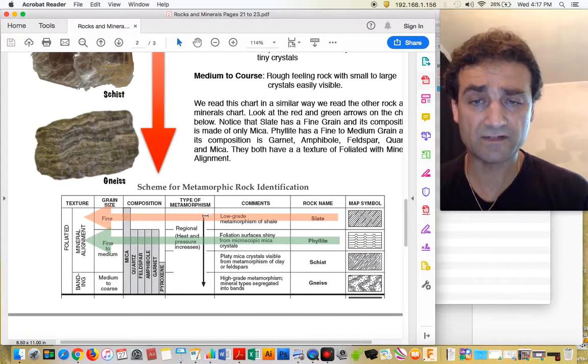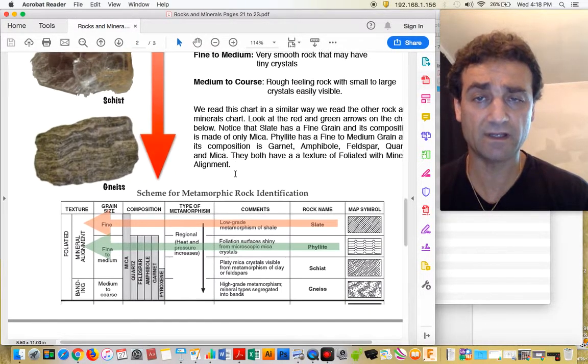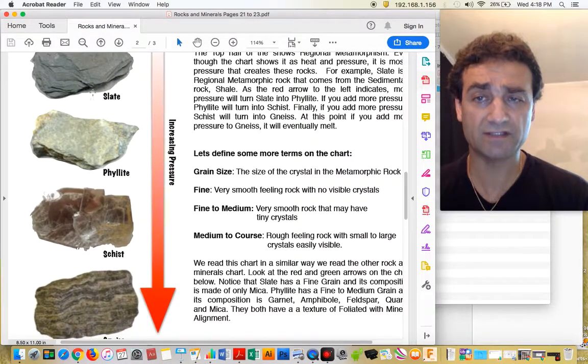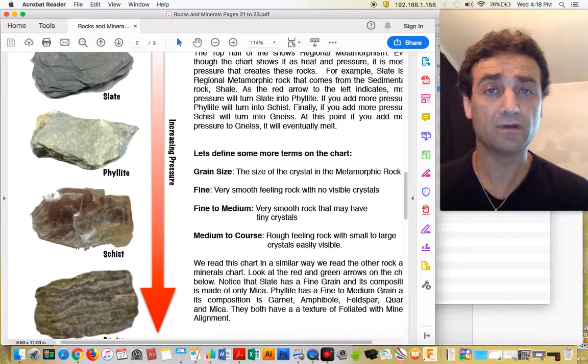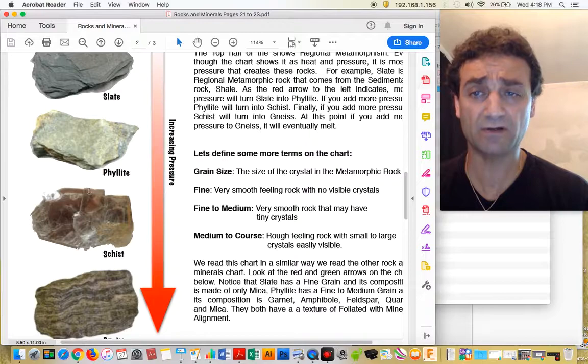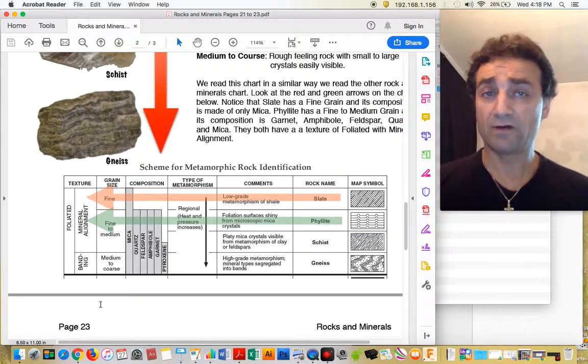And notice how this arrow goes down. Slate, with more heat and pressure, will turn into phyllite. Phyllite with more heat and pressure will turn into schist, and so on. And so I displayed here how these rocks can change with more pressure that's applied. Notice how it starts out like this, but ultimately, if there's enough pressure, it ends up looking like this here at the bottom.